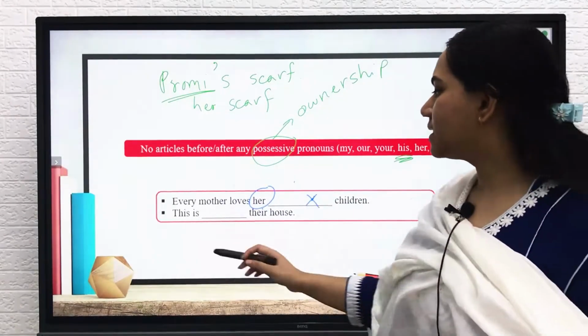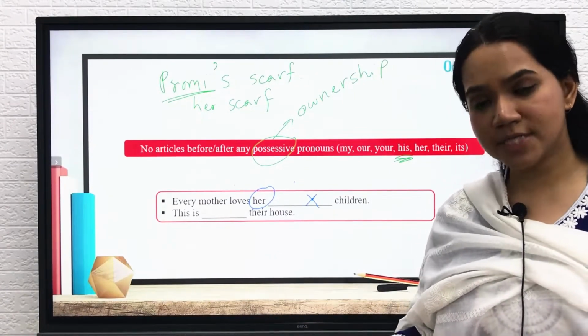Similarly, this is their house. What is the possessive pronoun here?